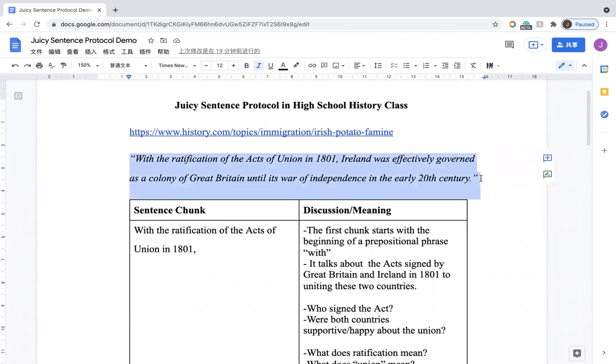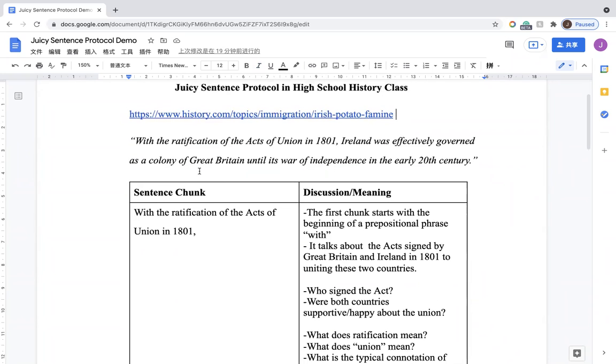So, sentence. We are choosing this sentence from an article from a history class. And the grade level is high school students, as we present in our title. So, why are we using the juicy sentence protocol to teach the sentence? Basically, the juicy sentence protocol is chunking.